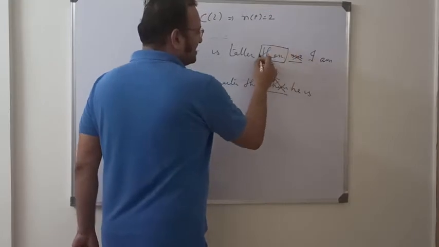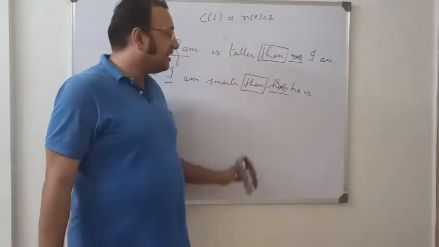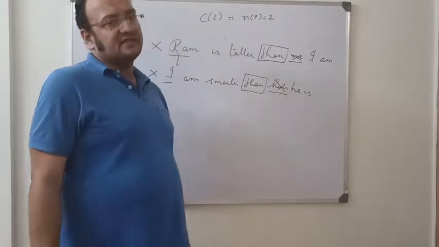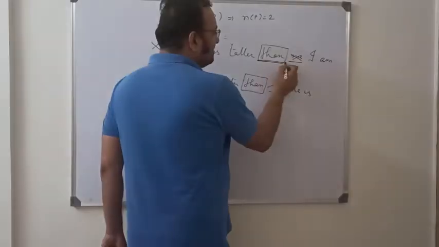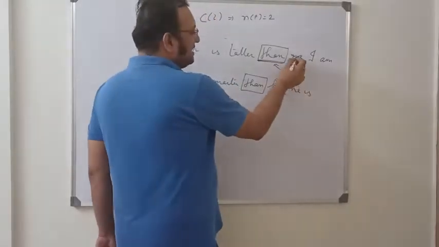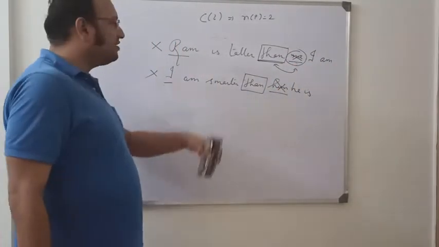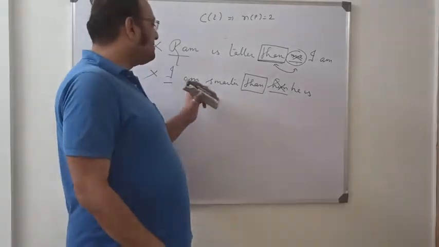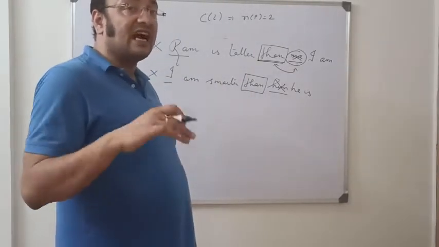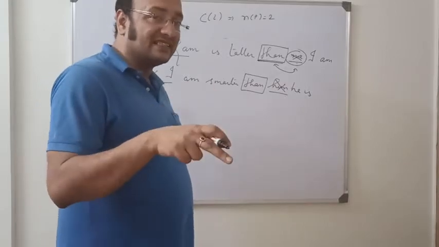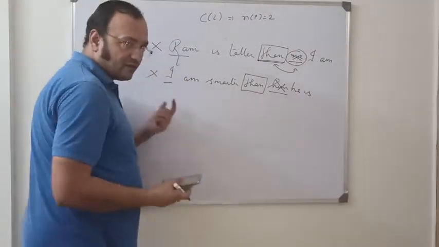This "than" is a conjunction. And every conjunction is followed by a subjective case, not an objective case. So if we write "me" after "than," it makes it an objective case, which is grammatically incorrect. So: Ram is taller than I am. I am smarter than she is. She is smarter than I am. She is taller than he is. That's the correct usage. So the first part is clear.